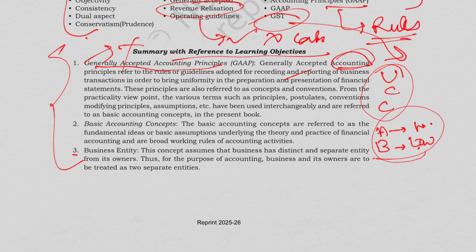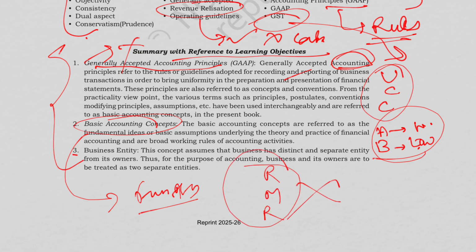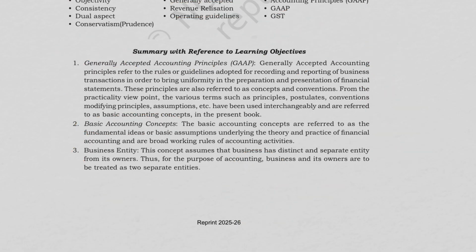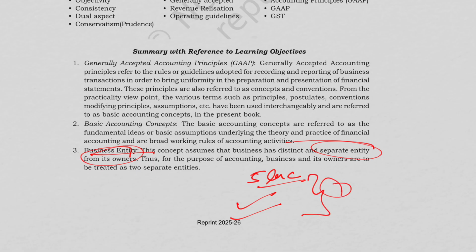Then we also discussed the basic accounting concepts. These are basically the fundamental assumptions that guide recording, measuring, as well as reporting. Without them, accounting would collapse. Next, we discussed the business entity concept. Basically, the business is a separate entity from its owner. If the owner invests rupees 5 lakh, then cash would increase, capital would increase, because capital is a liability from the business viewpoint.